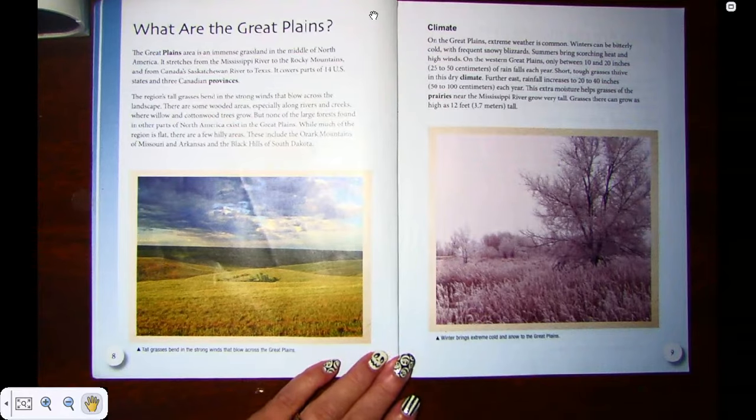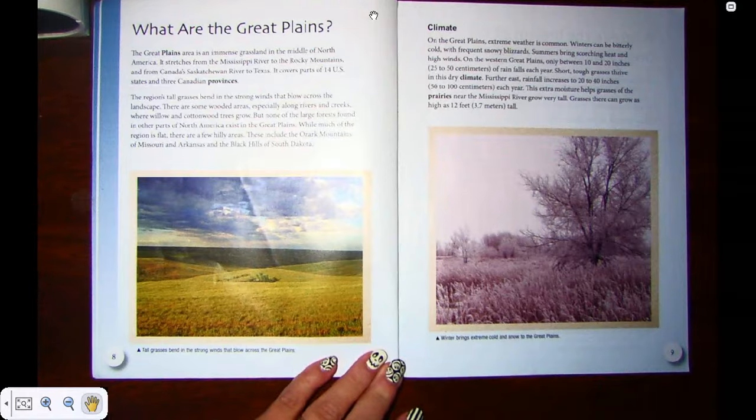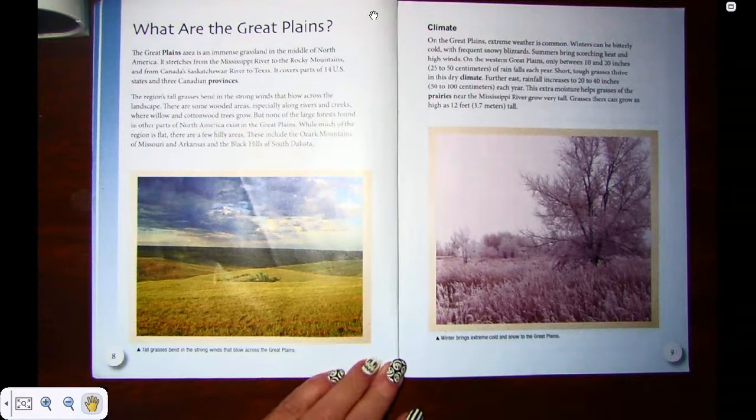Climate. On the Great Plains, extreme weather is common. Winters can be bitterly cold with frequent snowy blizzards. Summers bring scorching heat on the high winds. On the western Great Plains, only between 10 and 20 inches, 25 to 50 centimeters, of rain fall each year. Short, tough grass thrives in this dry climate.